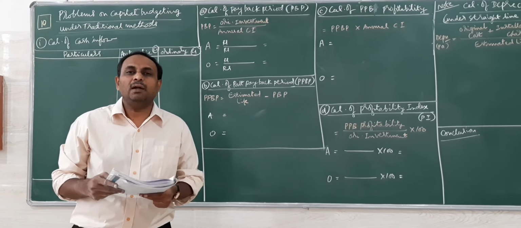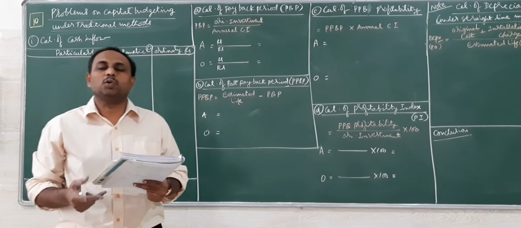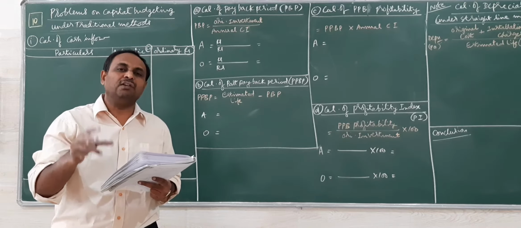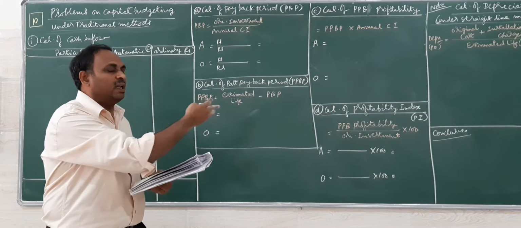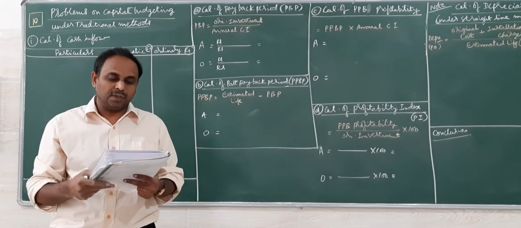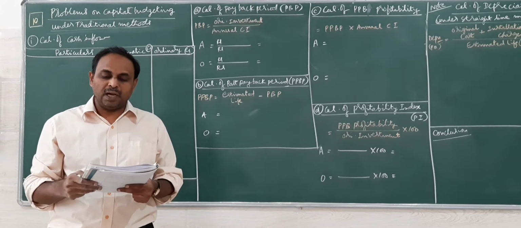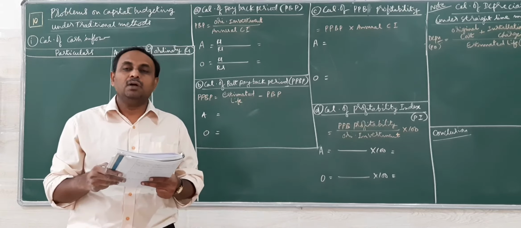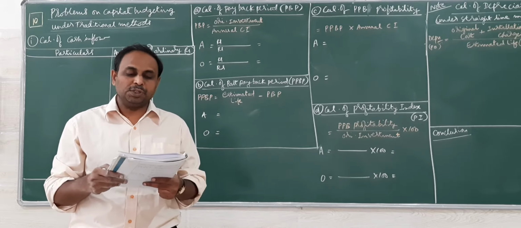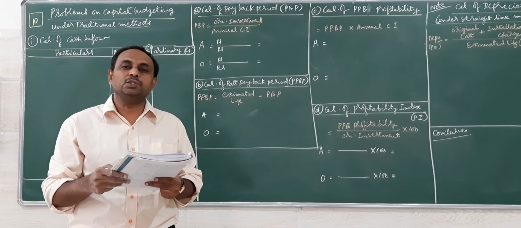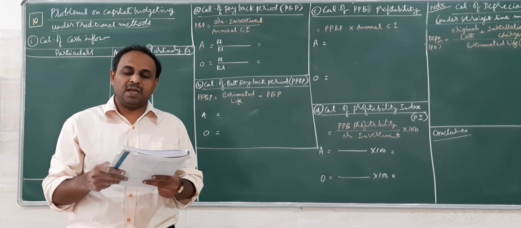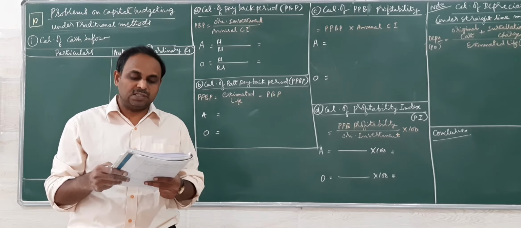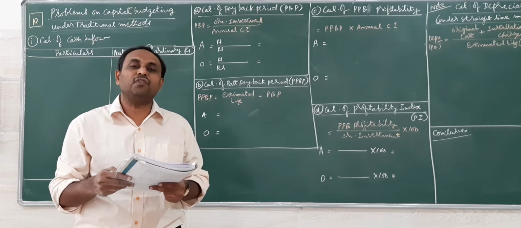The next problem under capital budgeting traditional method is also connected to the calculation of cash inflow, which is not given, and then calculating the remaining various methods and finding out which is preferable here. A company is preparing to expand its production and can go for either an automatic machine or an ordinary machine. The automatic machine costs rupees 2,24,000 with an estimated life of 5.5 years, and an ordinary machine costs rupees 60,000 with an estimated life of 8 years.